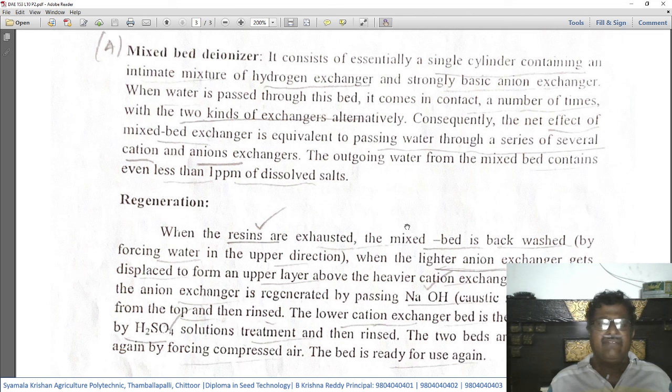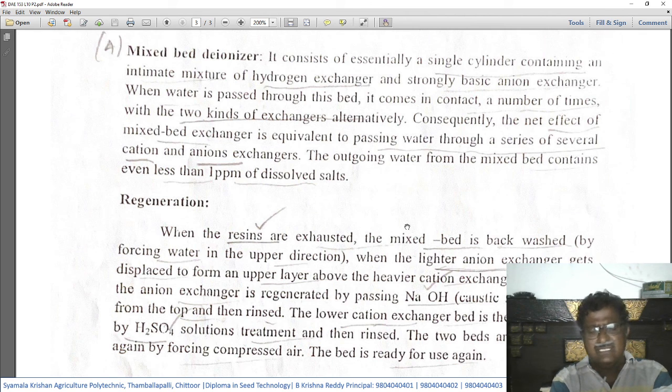Consequently, the net effect of a mixed bed exchanger is equivalent to passing water through a series of several cation and anion exchangers. So ultimately, passing water through a single cylinder containing a mixed bed of resins is equivalent to passing the water through a series of several cation and anion exchangers. So the outgoing water from the mixed bed contains even less than 1 ppm of dissolved salts.